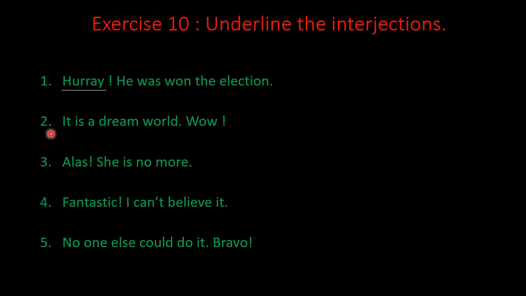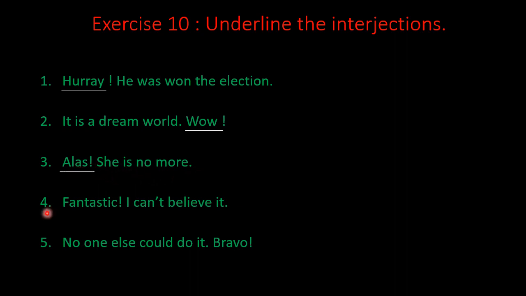Sentence number 2. It is a dream world. Wow! Here the sentence shows joy and the word wow is the interjection. Sentence number 3. Alas, she is no more. This sentence expresses sadness and the word alas is the interjection.